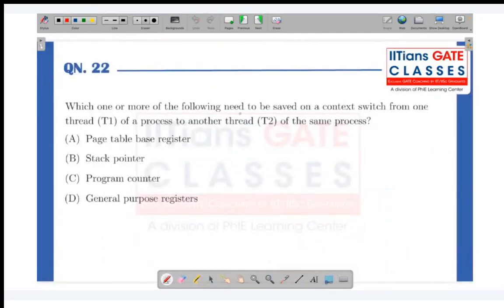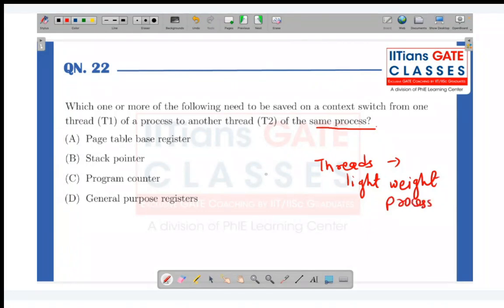So the first question is, which one or more of the following need to be saved on a context switch from one thread of a process to another thread of the same process? We all know what threads are. Threads are lightweight processes. For a particular process there can be multiple threads. So if a context switch is happening among the threads of the same process, which of the following needs to be saved? Any idea?